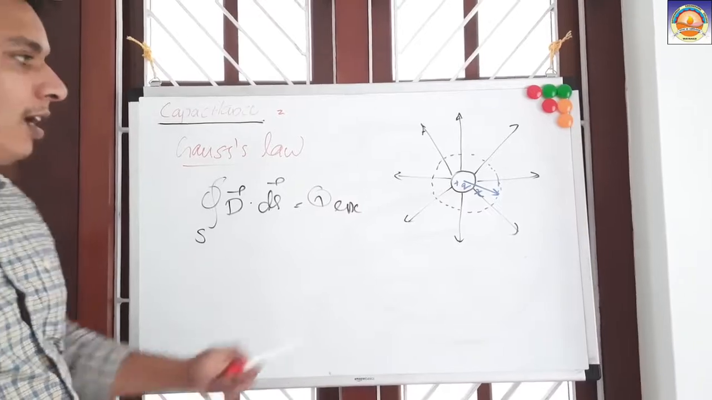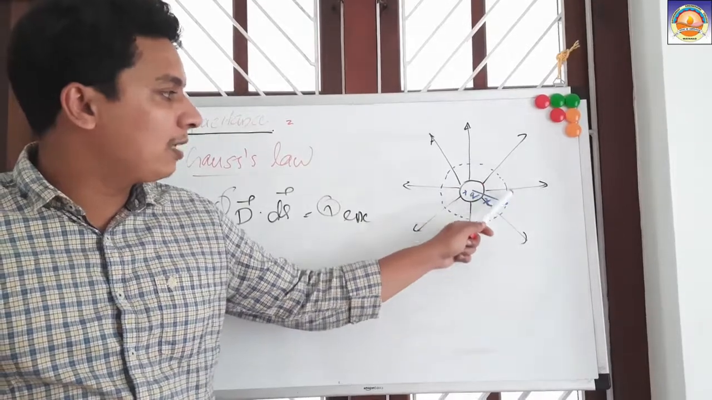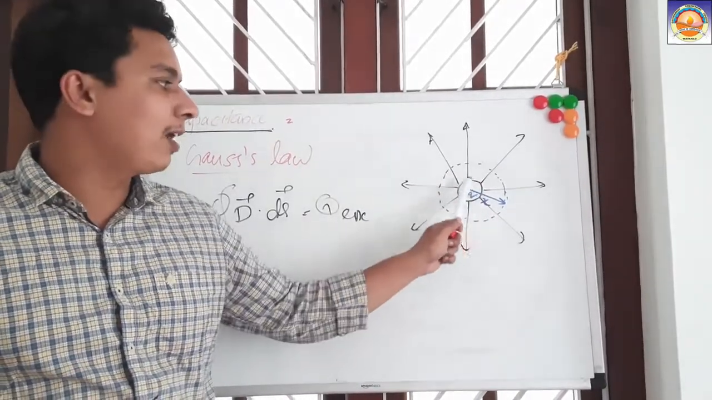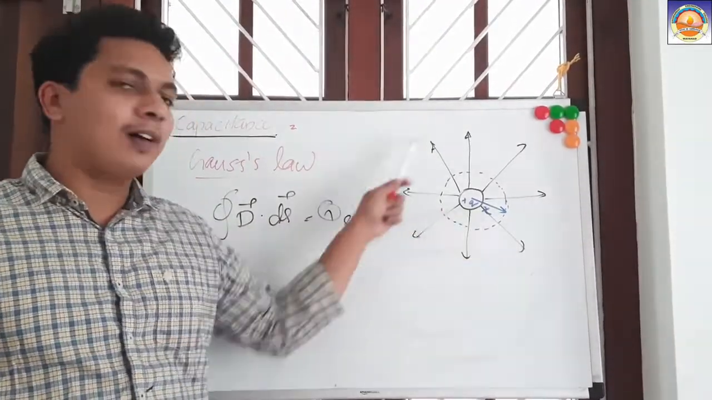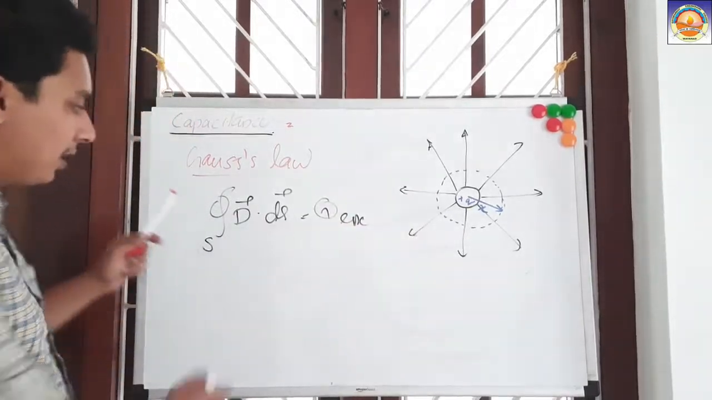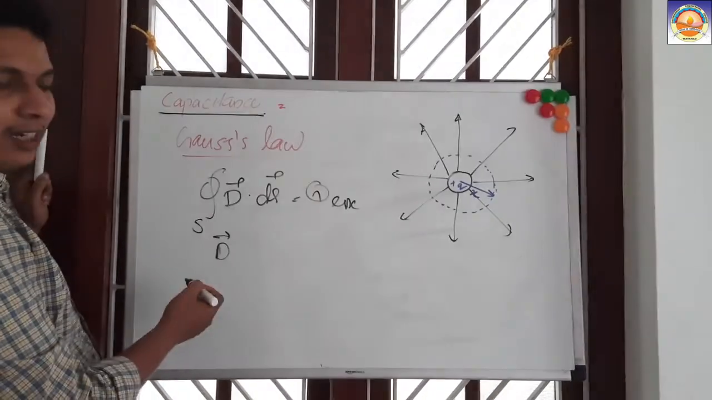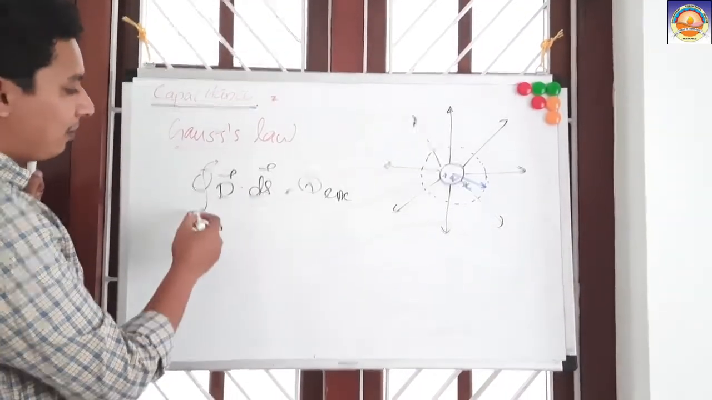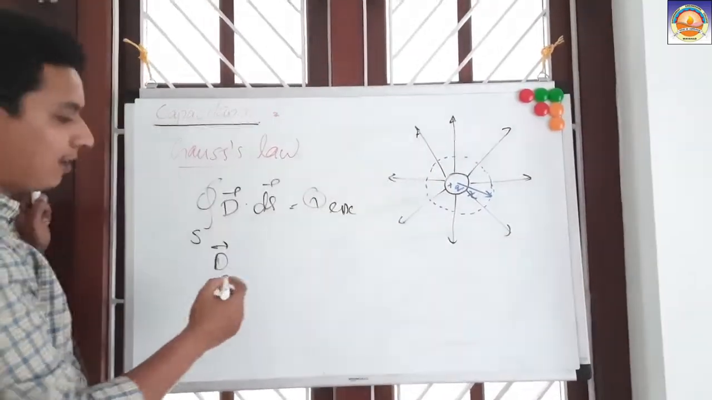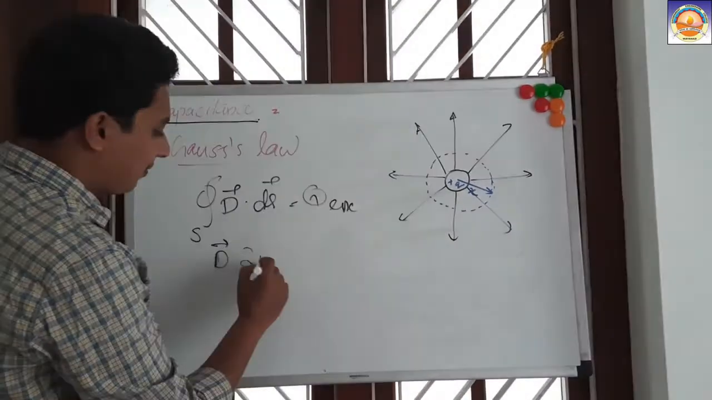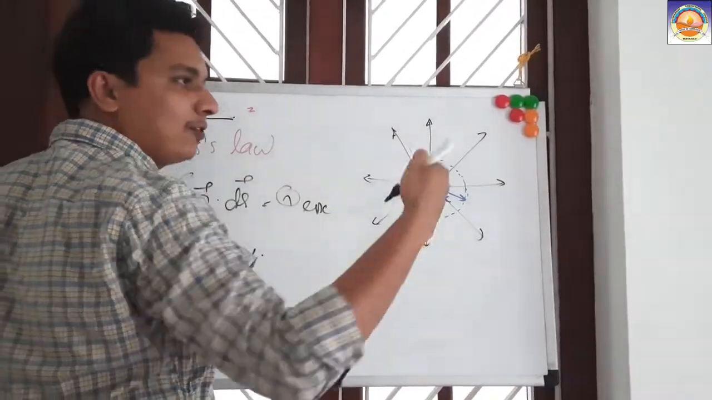As I already told you, since it's a cylindrical surface, all the points on it are at a particular distance from the center. So your electric flux density, or electric field density, will be the same at every point. So this D will be a constant. That is why we can take this D outside, and it becomes D times the integral over the surface of ds. If we integrate over the whole cylindrical surface, we get 2 pi x times the length of the cylinder.